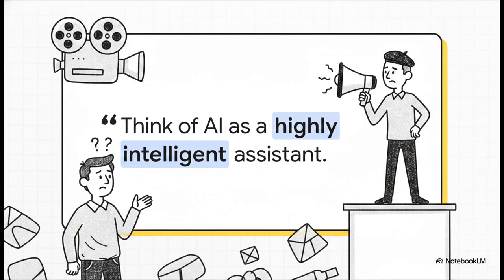There's a really great way to reframe this. Think of AI as a highly intelligent assistant. Or, better yet, imagine yourself as a movie director. The AI is your brilliant, Oscar-winning, but incredibly literal-minded actor. It desperately needs your direct, step-by-step direction to nail the performance. Without your cues, it just wanders around the stage, guessing what you want it to do.